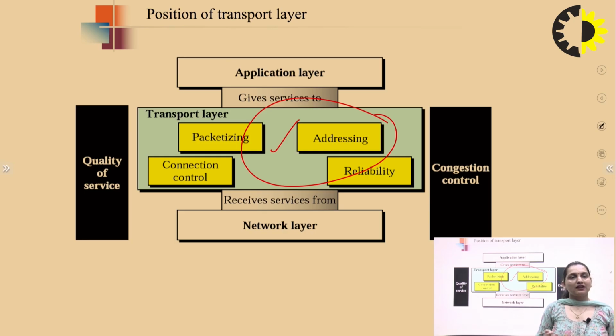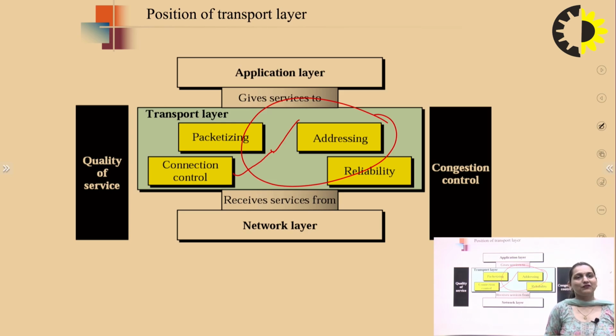We will see different protocols in that: TCP, UDP, and SCTP, which use the packetization technique. We will see what happens when we attach a sequence number, then an acknowledgement, and then how the data is transferred. All of that is connection control.